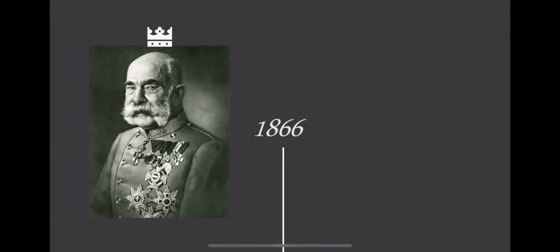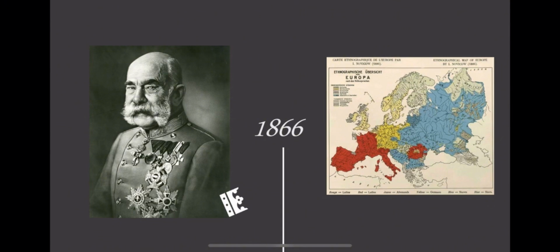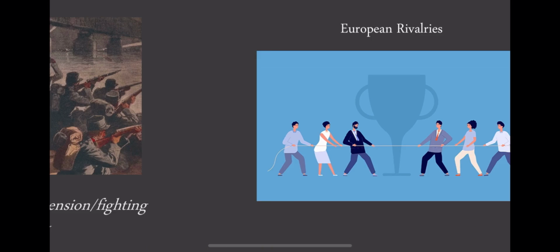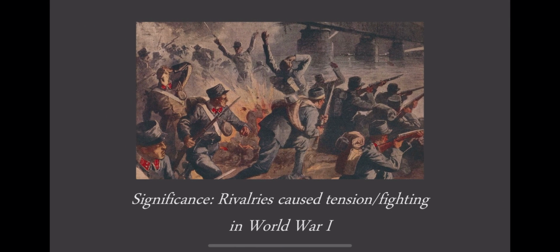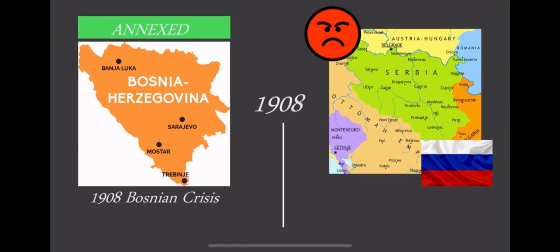After 1866, Austria-Hungary lost its leadership role and began competing for influence in Central and Eastern Europe. This power struggle was one of the earliest signs of the rivalries that would eventually lead to World War I. In 1908, the Bosnian crisis became a turning point. Austria-Hungary annexed Bosnia and Herzegovina, angering Serbia and Russia, who saw it as a threat to Slavic unity. From that point, the Balkans were filled with tension.